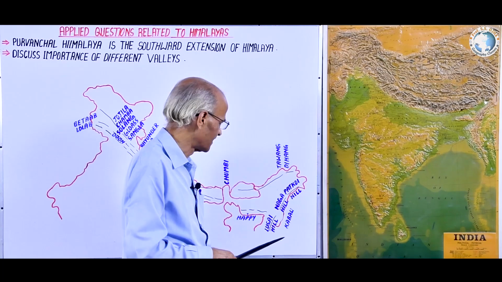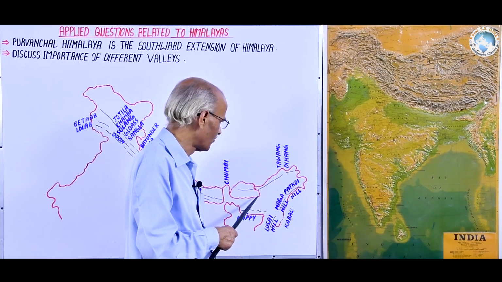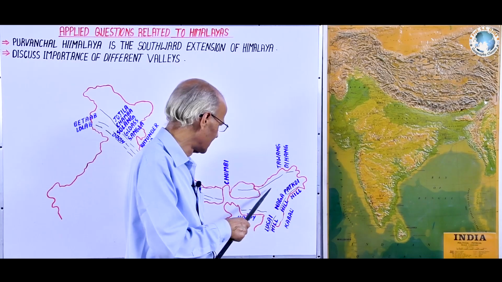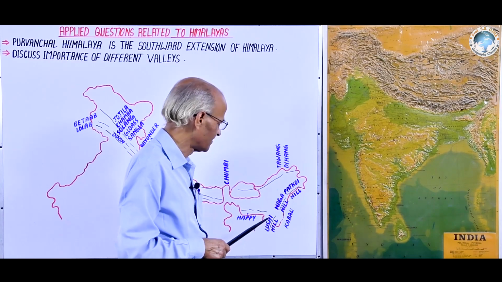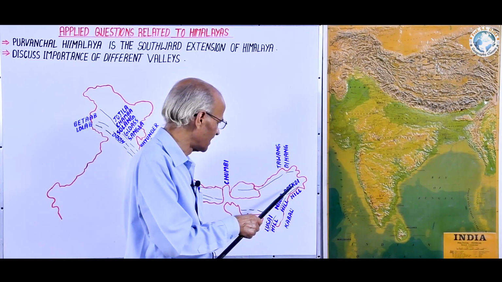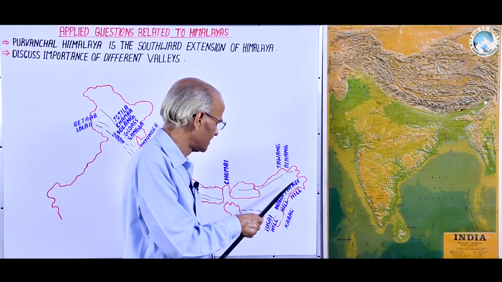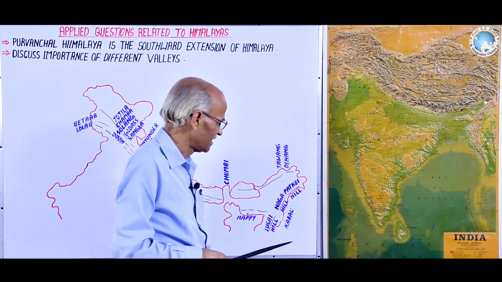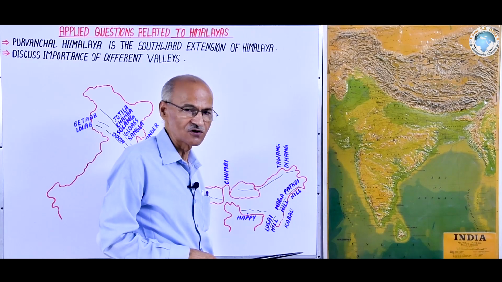And the next point is pedologically: the Purvanchal Himalayas resemble the eastern Himalayas because sedimentary clay, sand, silt, etc. are found in the valleys and along the mountain range slopes.